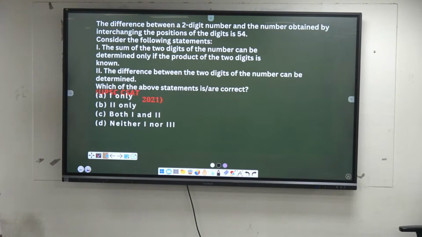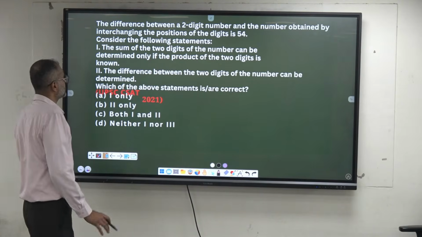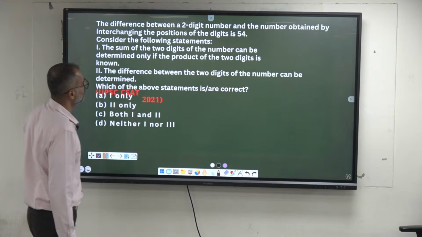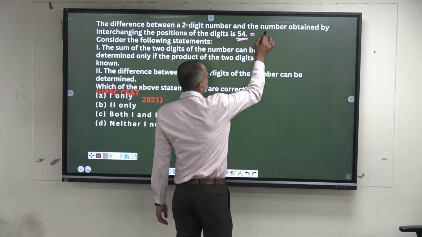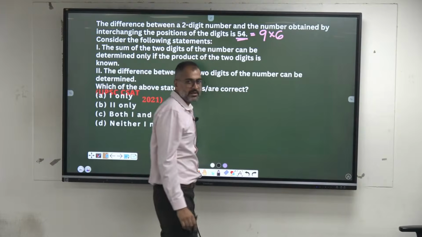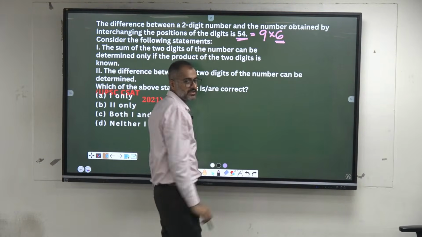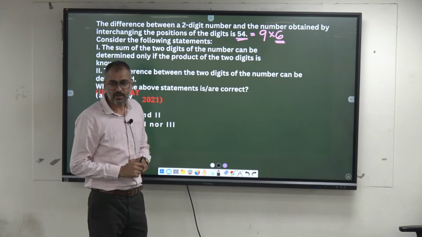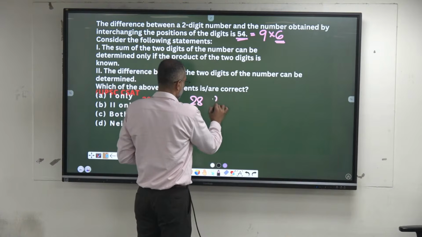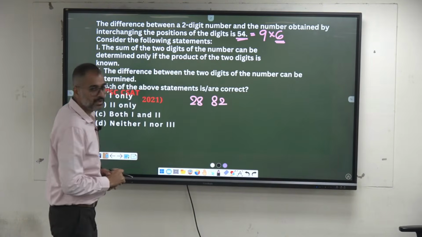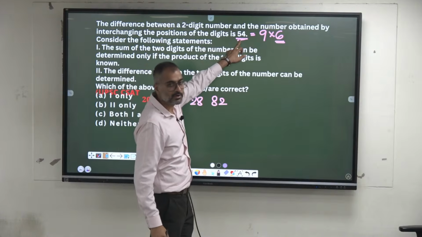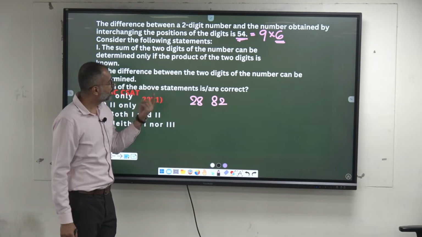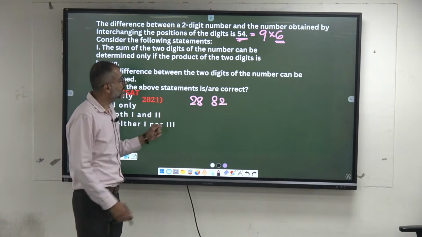The difference between a 2-digit number and the number obtained by reversing the digits is 54. 54 is 9 into 6, right? Meaning the difference between the digits has to be 6. Give me a 2-digit number having a difference 6: 2 and 8. What is the reverse of it? 82. If I take the difference of these two numbers, am I getting 54? The difference is 54, isn't it? Any numbers of this kind, their difference has to be 54.